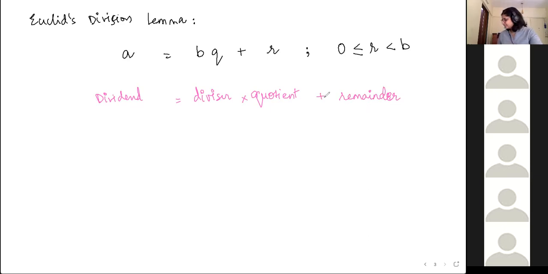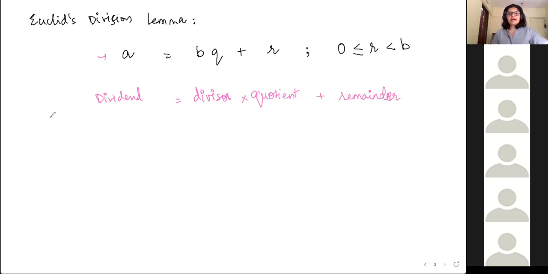So what all values can the remainder take in this expression? Vasa is saying 0 to b. Here it is 0 to b. Like how it relates to this, 0 to quotient, plus 1.